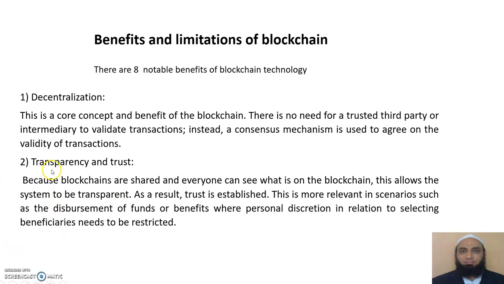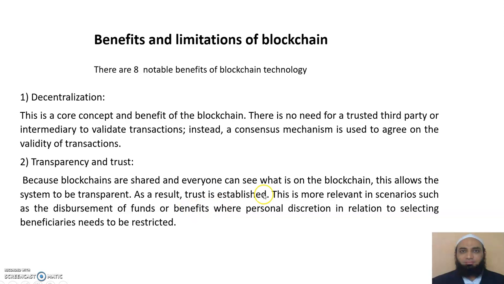The second point is transparency and trust. What is transparency? Transparent means it is open. Everything is crystal clear. What is the opposite of transparent? A non-transparent system is an opaque, unclear system. When the system is unclear, obviously there will be less trust. Whereas blockchain technology is transparent as well as trusted, because blockchains are shared and everyone can see what is on the blockchain. This allows the system to be transparent.